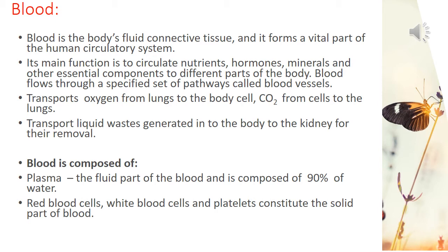Blood is composed of plasma, the fluid, pale yellowish part of the blood, which is composed of 90% water. It also consists of cells: red blood cells, white blood cells, and platelets. It has food, waste, and also enzymes dissolved in it.